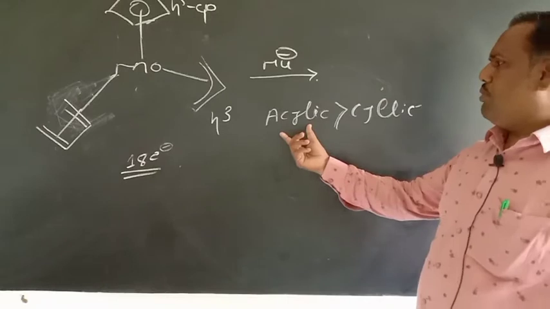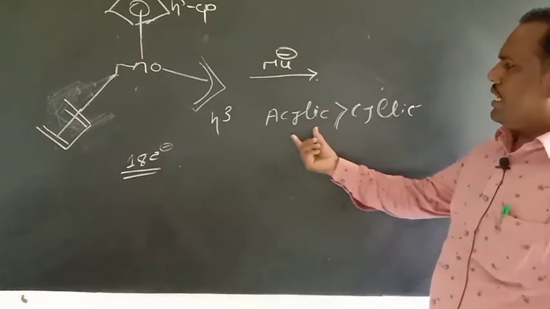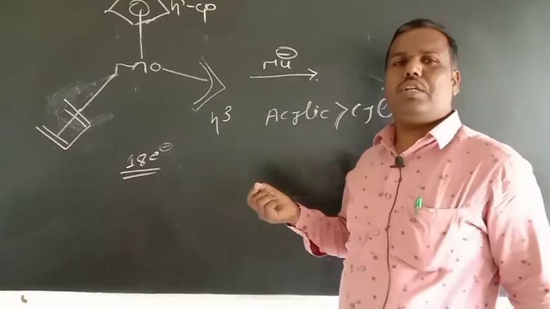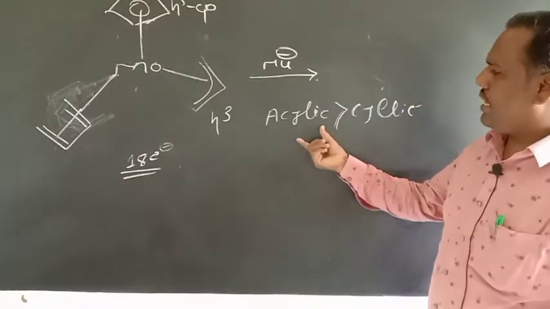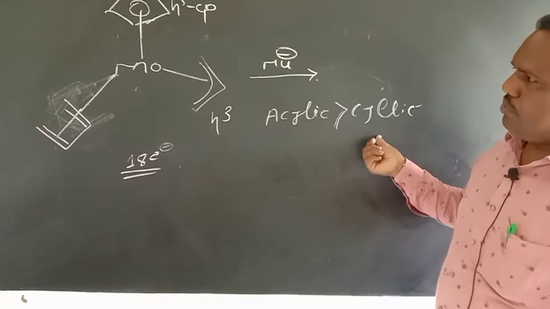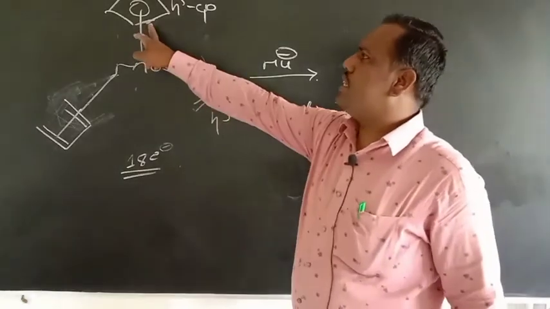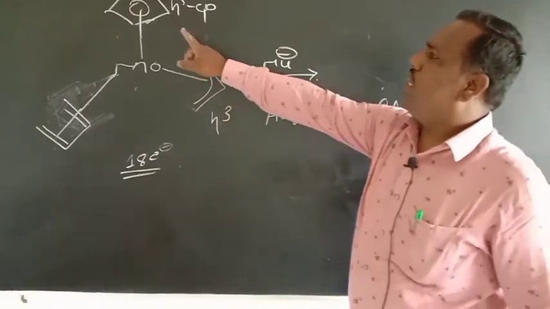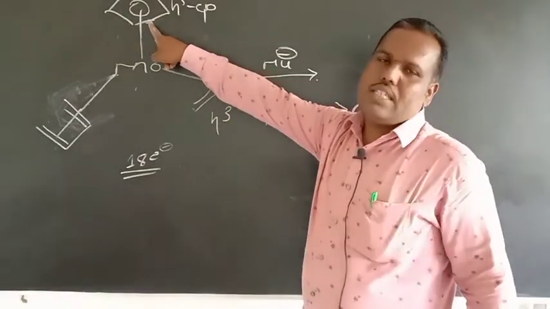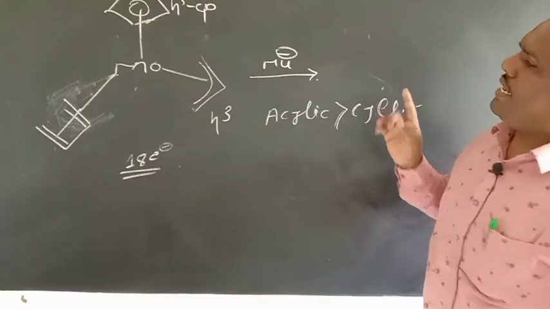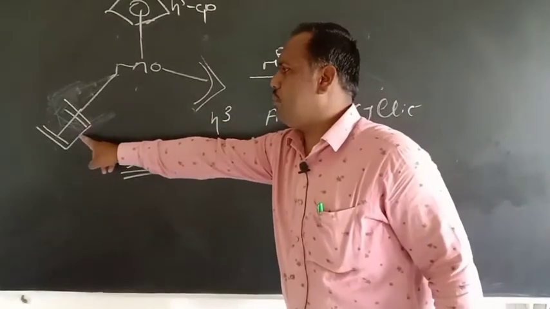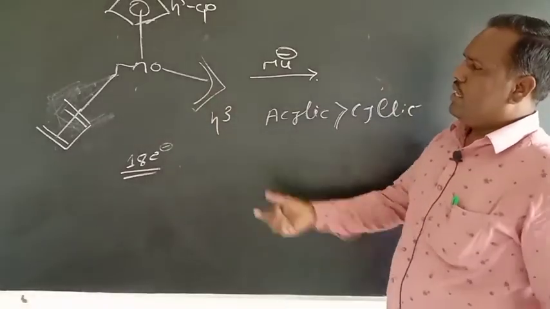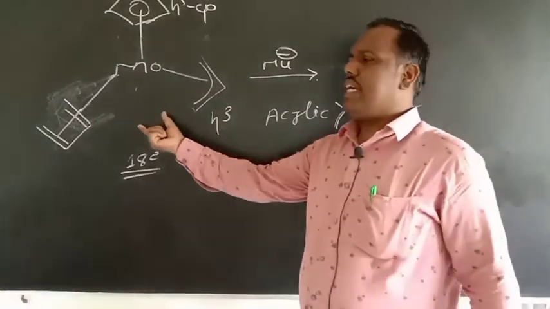Acyclic polyenes will be preferred for nucleophilic attack as compared to cyclic polyenes. So if you consider this is a cyclic polyene, and this is an acyclic polyene, the nucleophile cannot attack on this cyclic polyene. The nucleophile should attack on this acyclic polyene, and this polyene. But again, both are acyclic polyenes.